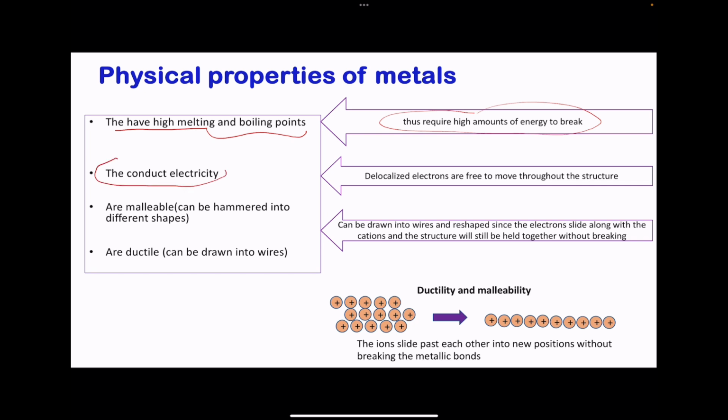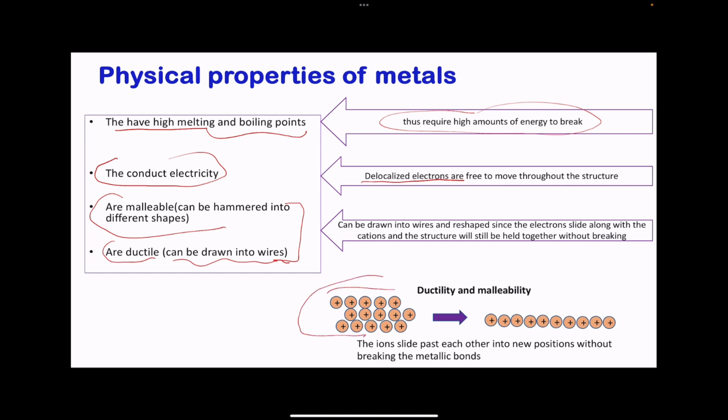Metals also conduct electricity. Again, they contain delocalized electrons, and these are free to move through the structure to the external circuit when a potential difference is applied across the metal. We also know metals are malleable, meaning they can be reshaped, and metals are ductile, meaning they can be drawn into wires. To explain these two properties, we can refer to the structure we have here.